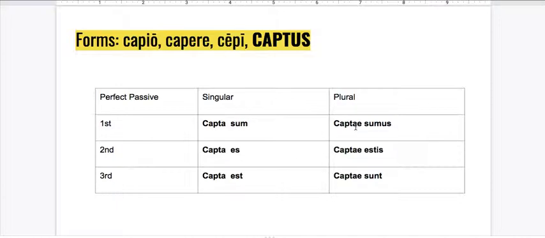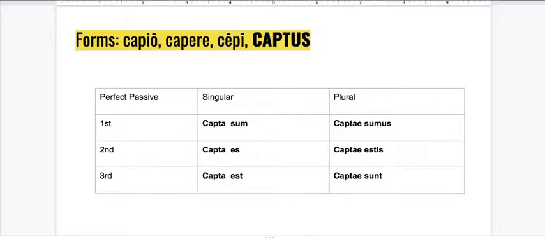Similarly, a group of women would say captae sumus, as opposed to a group of men who would say capti sumus. So I just wanted to mix it up and give you the feminine version of these verb forms as well. All right, so a reminder, how are we going to translate this? So if it was I captured in the active, how do I change that in English to the passive?